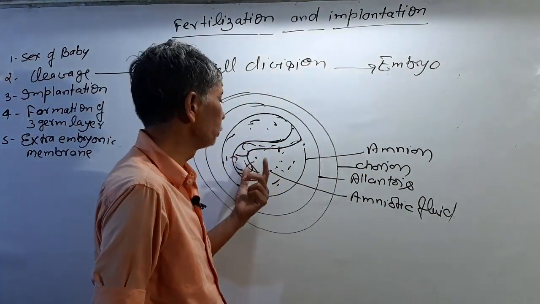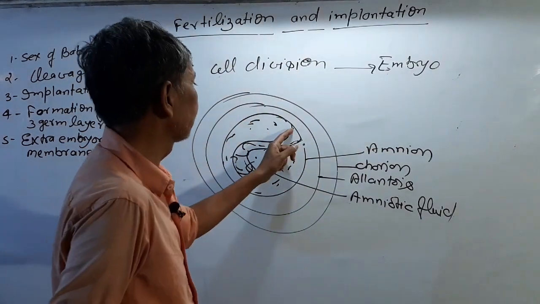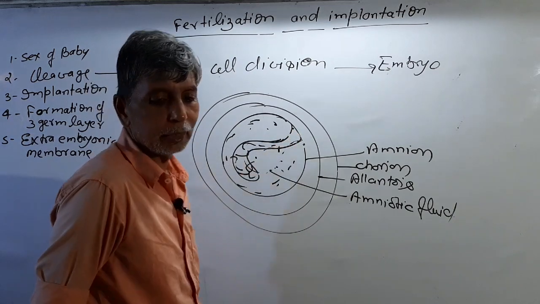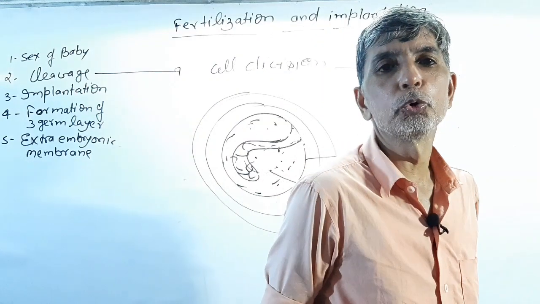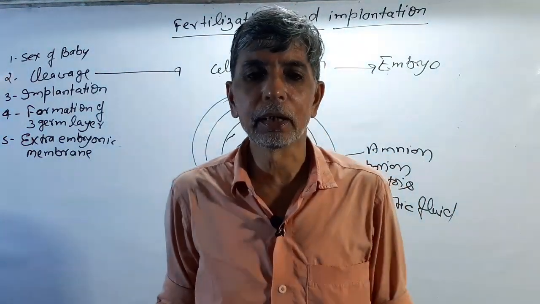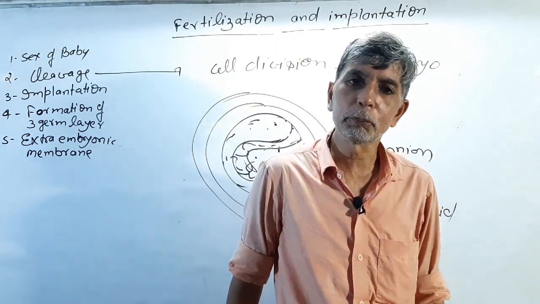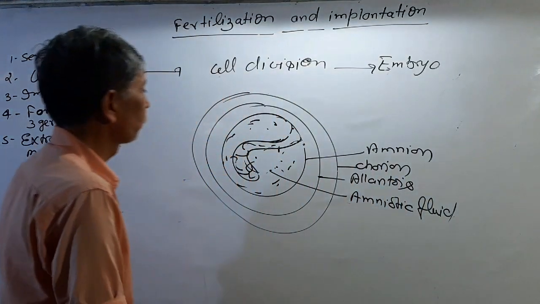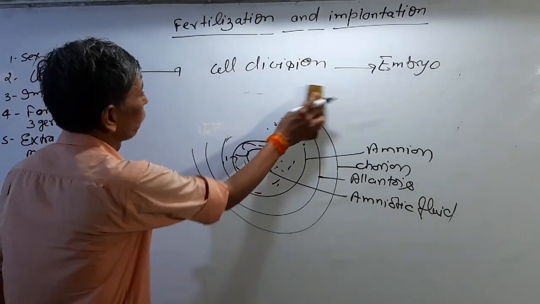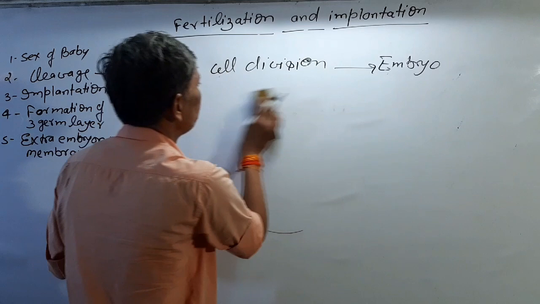After some weeks it changes into a fetus. These are the amniotic fluid and the placenta. The placenta connects from this place. In humans the placenta is chorionic placenta. Mammals have different types of placenta. Some have amniotic placenta, chorionic placenta, or amniochorionic placenta, but the human placenta is chorionic placenta. The placenta is attached to the chorion layer, so it is called chorionic placenta. So humans have this, with the amniotic fluid and amniocentesis.